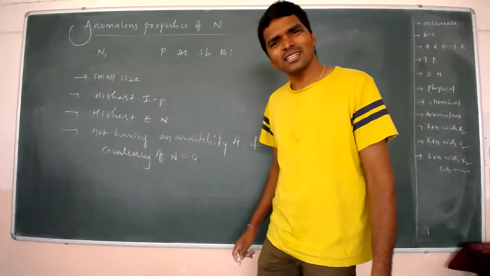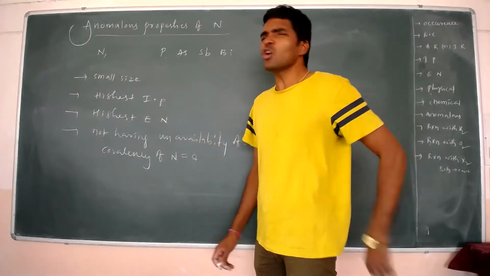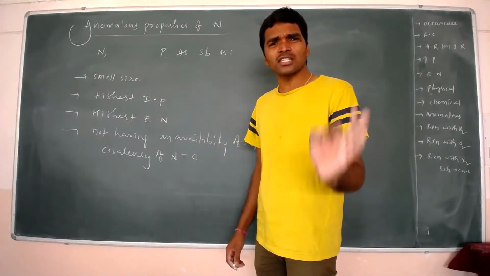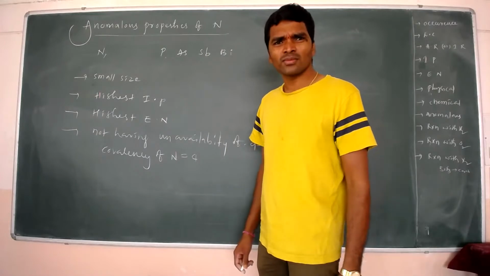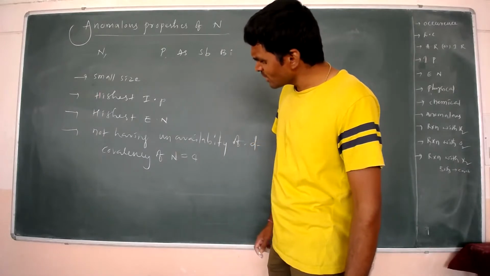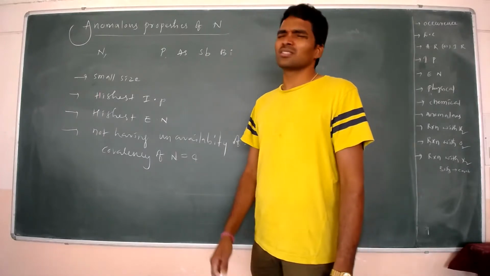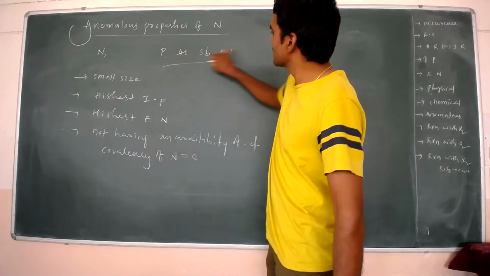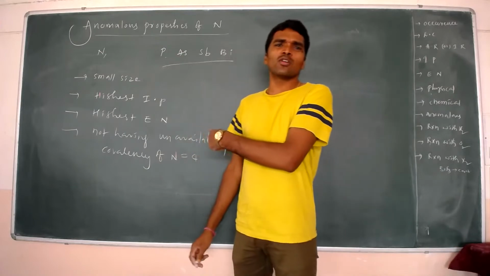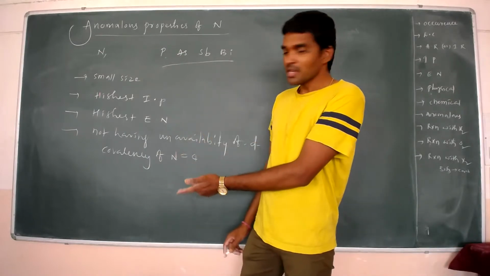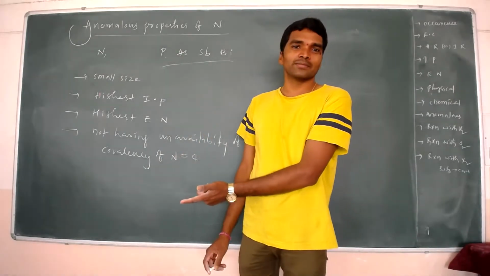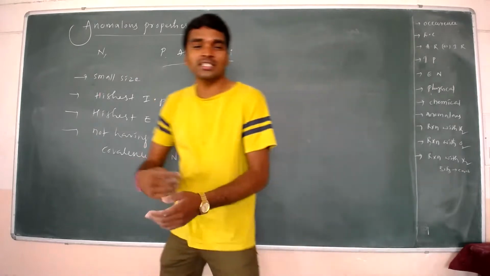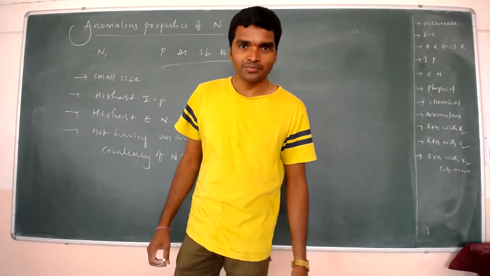What is the meaning of covalency? Covalency means the bonding capacity of nitrogen is 4 only. Just ask, why nitrogen, why is your covalency 4? Because I'm not having the orbitals. The remaining elements all have the orbitals, so their covalency is up to a maximum of 6. My covalency is up to 4 only. So nitrogen shows some anomalous properties.